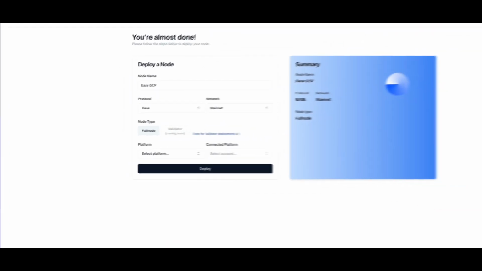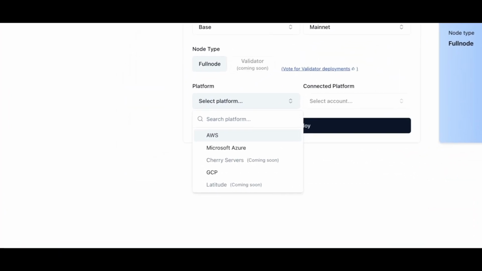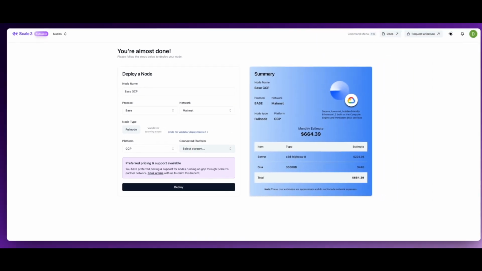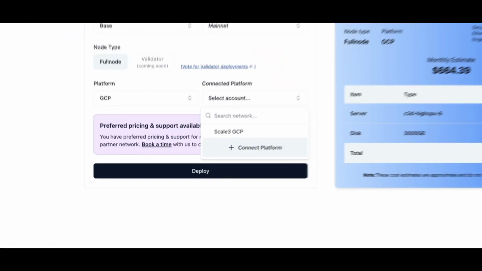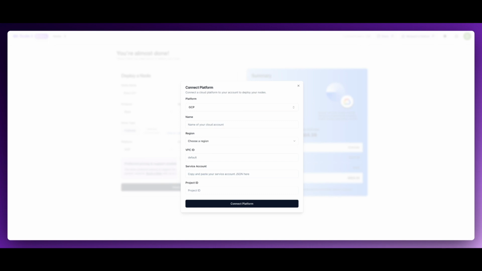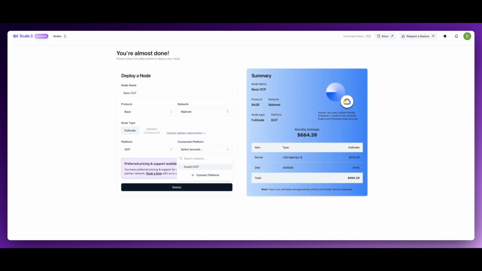For first-time users, the next step is to connect with GCP. This option can be found in the Connected Platform section. Returning users should also choose GCP for smooth management and seamless integration with cloud services.